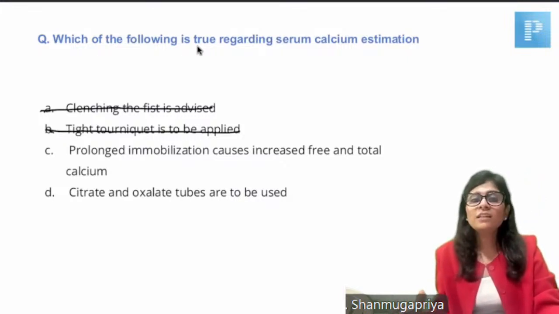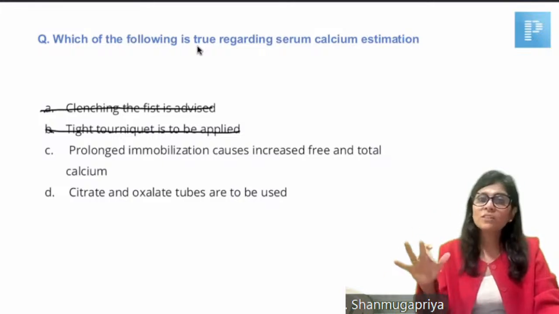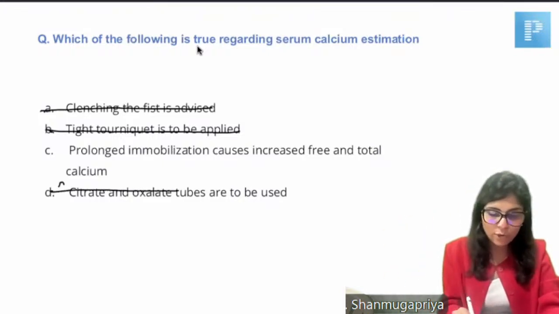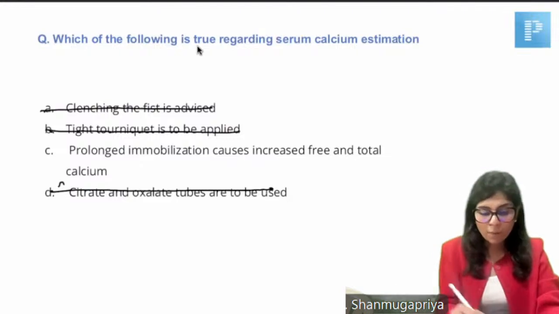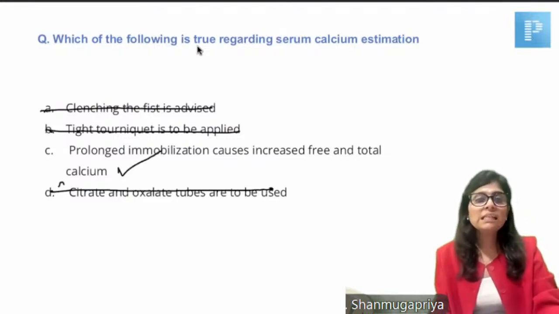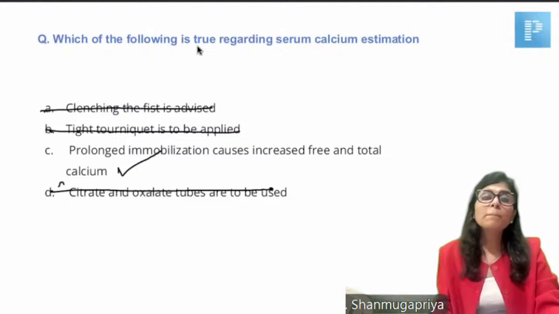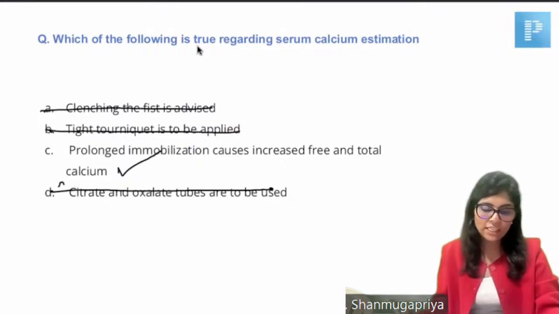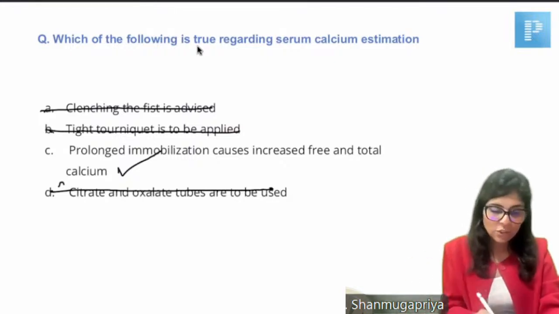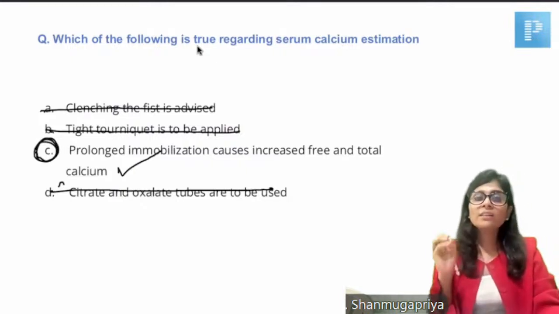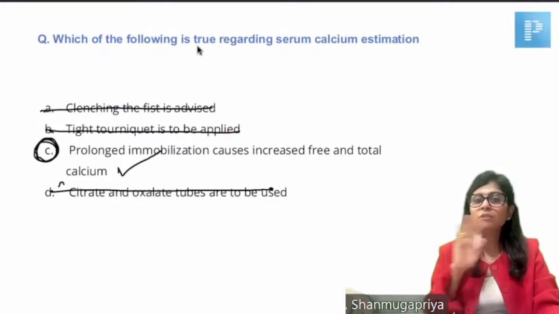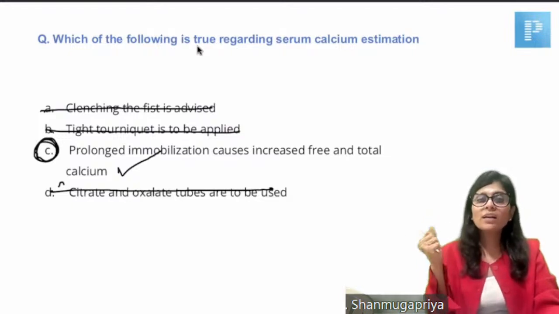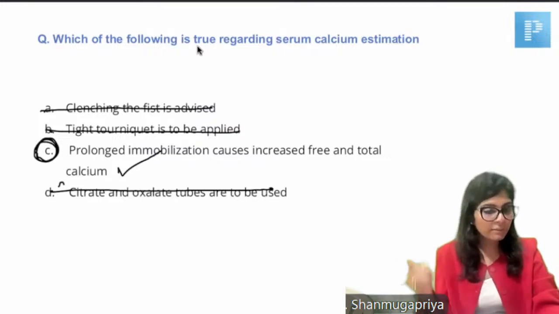Obviously, citrate and oxalate tubes should be avoided because citrate and oxalate will chelate calcium, causing falsely low values. So what is the right answer? Prolonged immobilization causes increased free and total calcium, because what will happen when there is prolonged immobilization? There can be osteoporosis, right? Bone resorption, causing elevation of both serum free and total calcium. So answer here is choice C. So what are the facts that you have learned about serum calcium estimation? Don't ask your patient to clench the fist. Don't ask your patient to do some exercise. Don't apply tourniquet for more than 60 seconds. Okay.